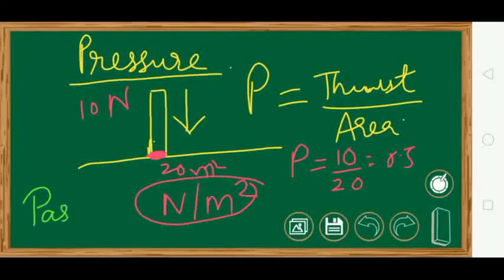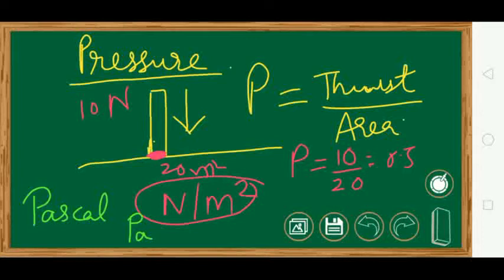Pascal is the name of a scientist. Short form we write capital P and small a. Don't write only P. Fully you will write complete Pascal, but then the p will be small. You know the nomenclature, the rules. So what is pressure? Pressure is thrust upon area. That is the force or the thrust acting per unit area of surface. That is known as the pressure.